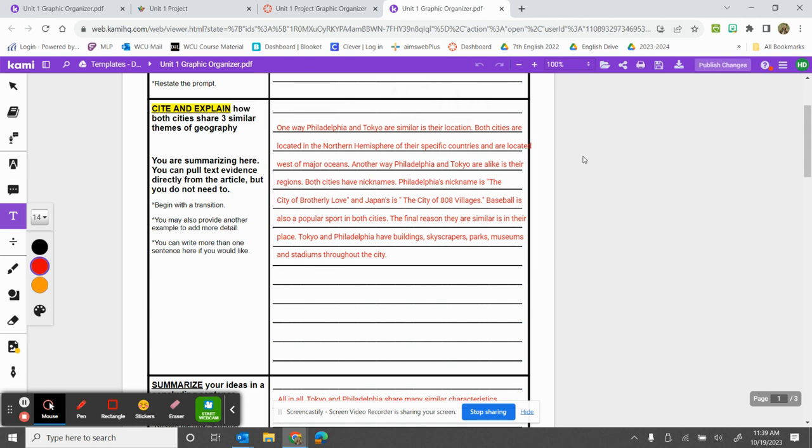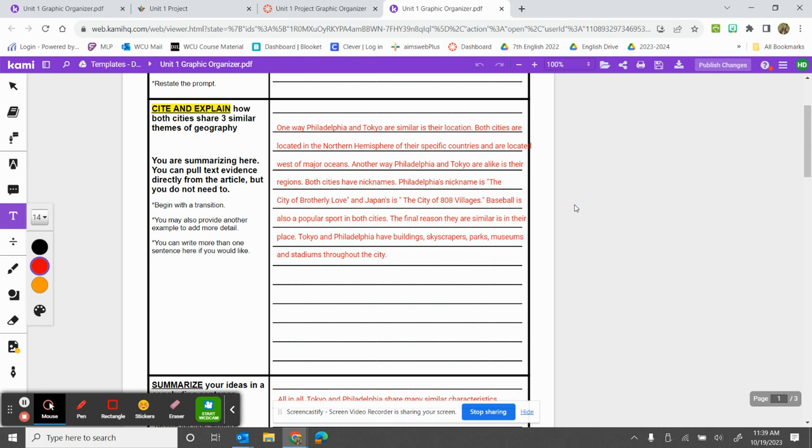One way Philadelphia and Tokyo are similar is their location. Both cities are located in the northern hemisphere of their specific countries and are located west of major oceans. Another way Philadelphia and Tokyo are alike is their regions. Both cities have nicknames. Philadelphia's nickname is the City of Brotherly Love, and Japan's is the City of 808 Villages.